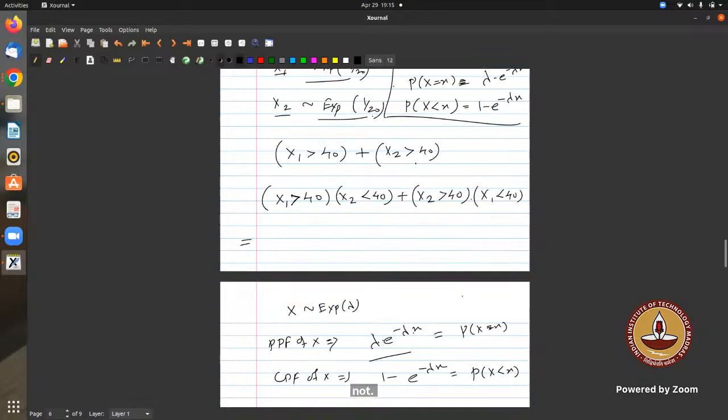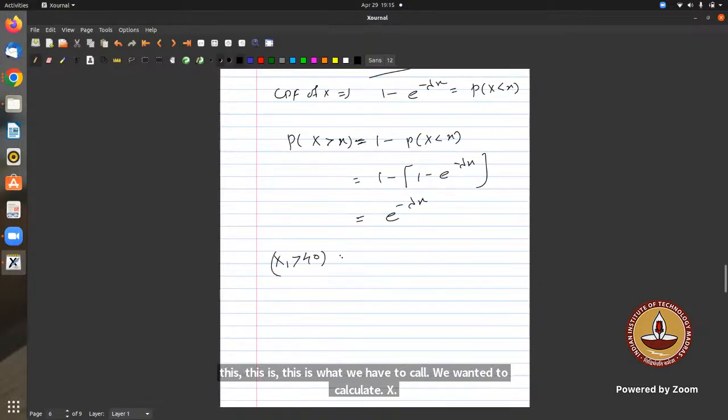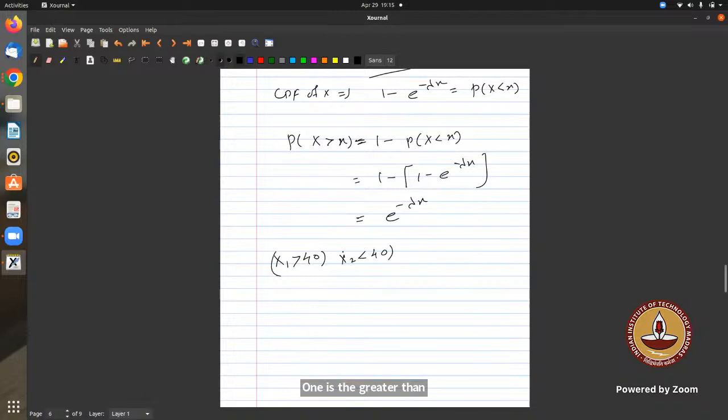Okay, so this was my question, and this is the answer. This is what we wanted to calculate: X1 greater than 40 and X2 less than 40 plus X1 less than 40 and X2 greater than 40. This is what we are interested in.